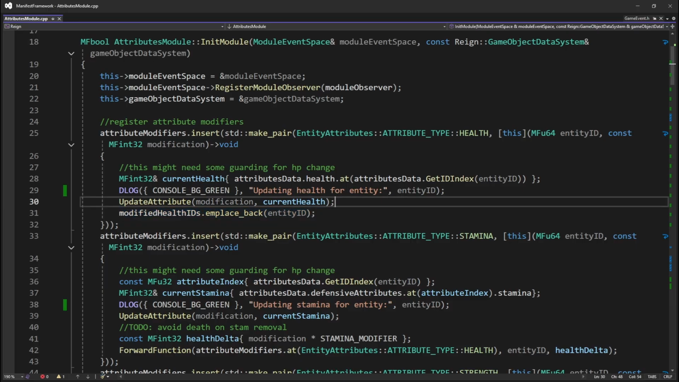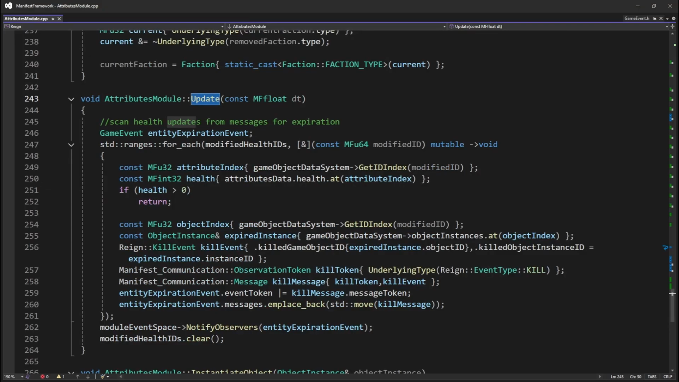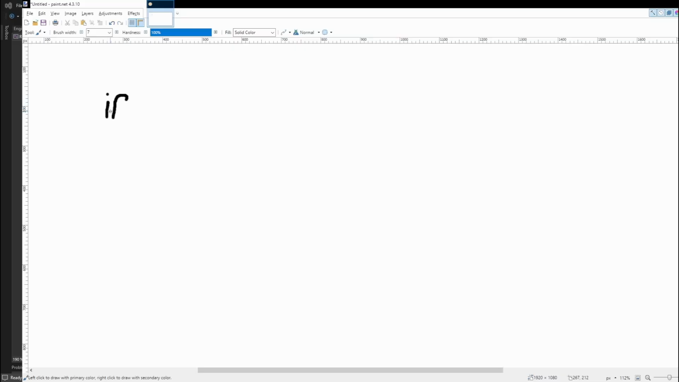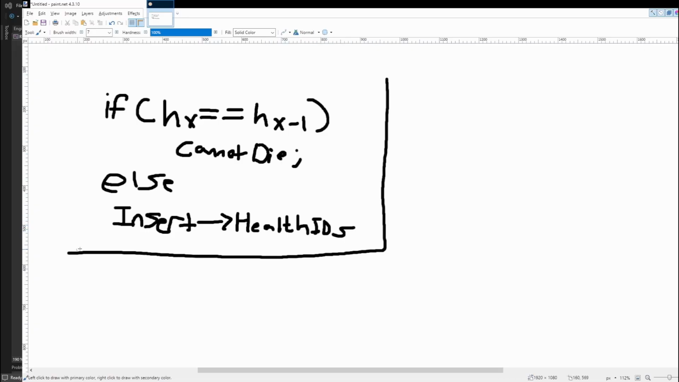Each frame, when the attribute module does its update loop, it simply looks for only the modifications to health for the current frame. The idea is that if a health modification hasn't occurred, there's no way the entity has expired. So rather than checking each entity health value, we check only those that have recorded a change. If we indeed detect a modification that resulted in a health value being set below 0, a message is sent out to the various modules that a kill has occurred and cleanup is initiated.